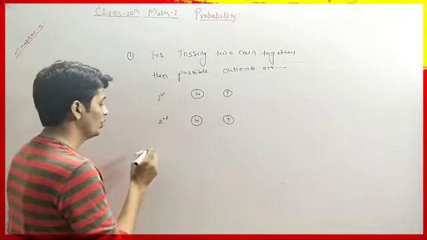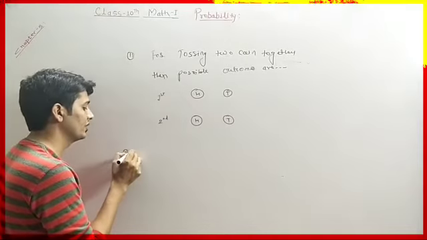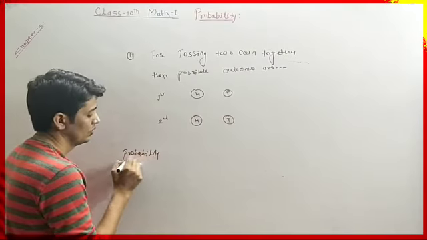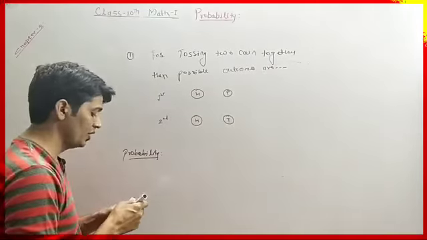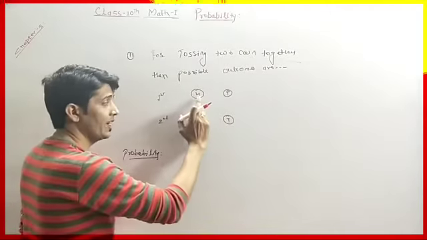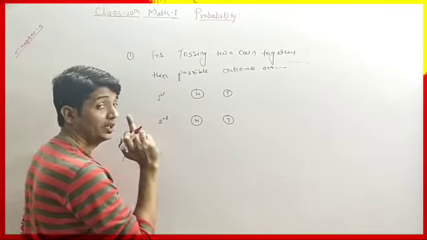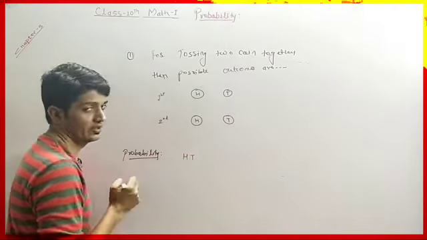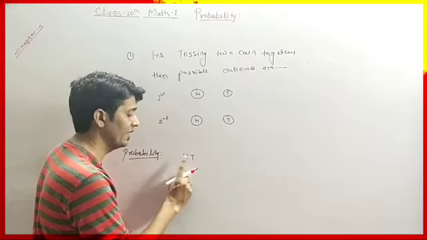So the probability of getting two heads. It is possible that one coin shows head and the second shows tail, so head and tails. First possibility is head and tails.